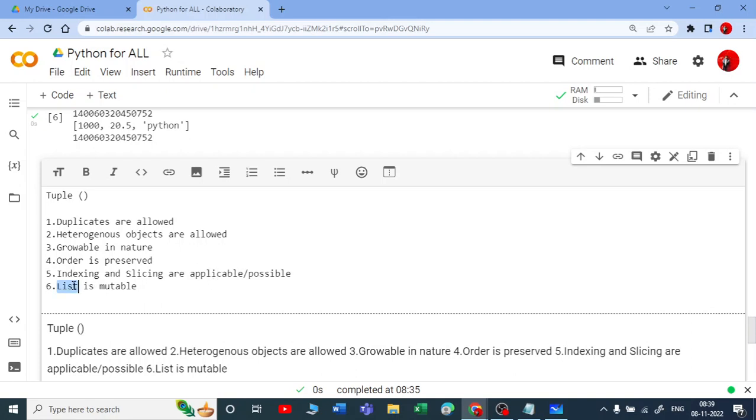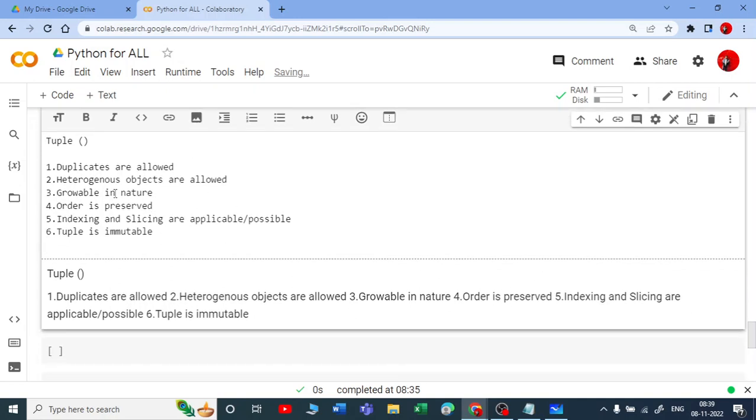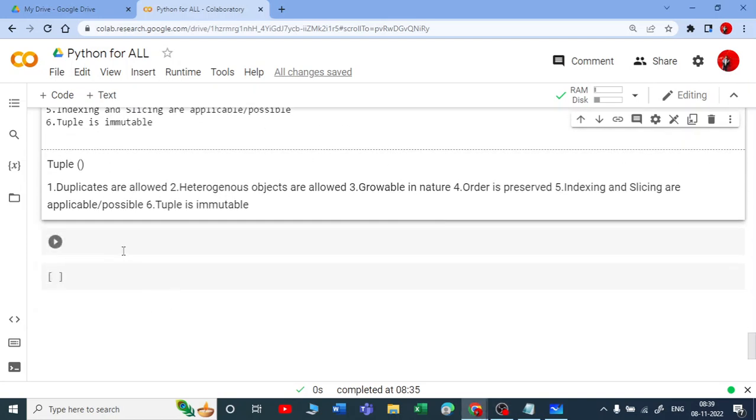But when it comes to tuple, it is immutable. You cannot change the value inside the object for tuple. Understood? Let us do a hands-on on this.